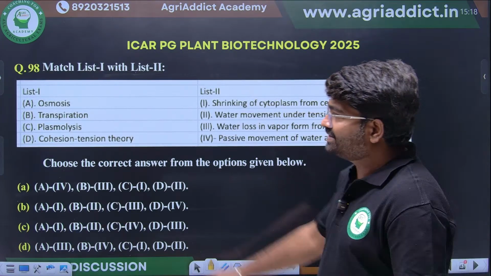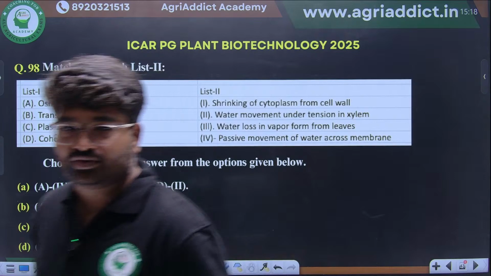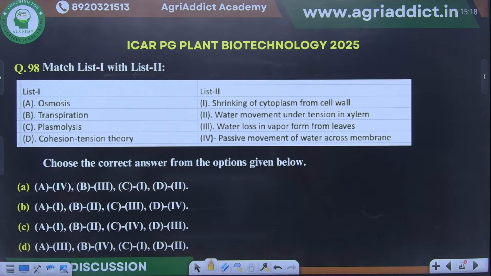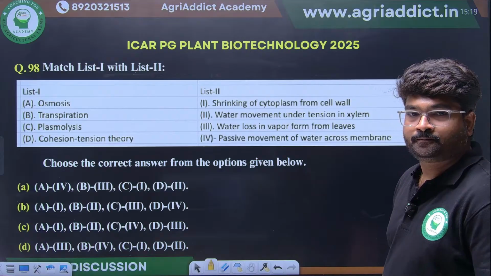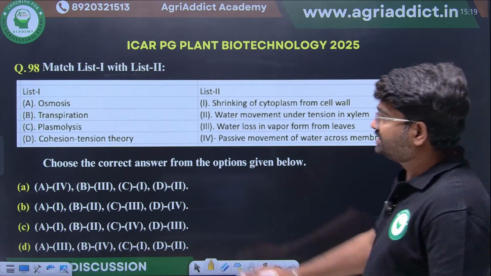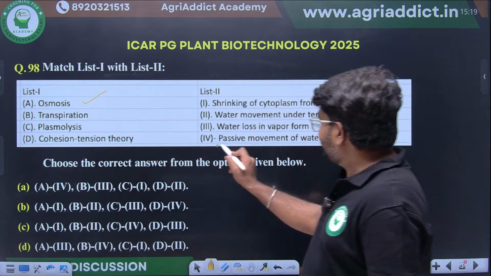Then another simple definition question they have asked: match osmosis, transpiration, plasmolysis and cohesion tension theory. Osmosis is a passive movement of water.